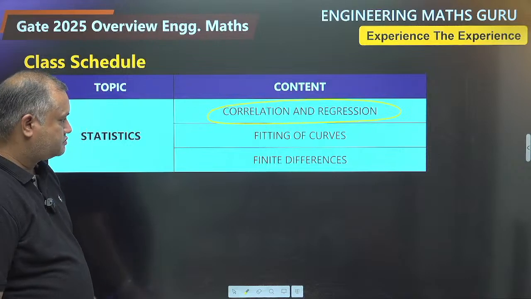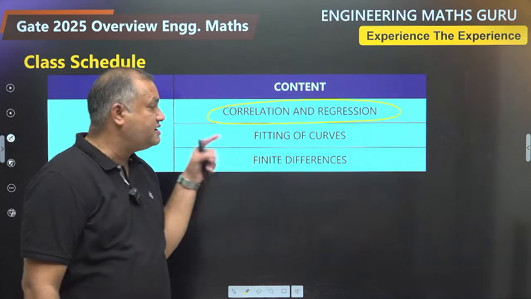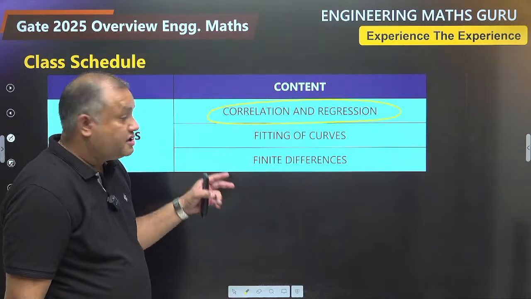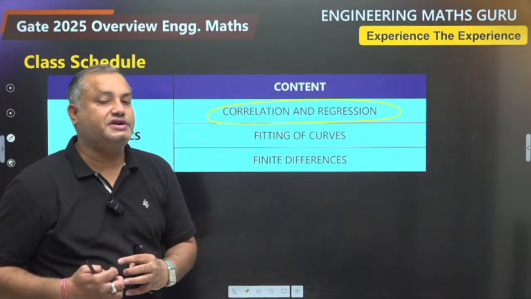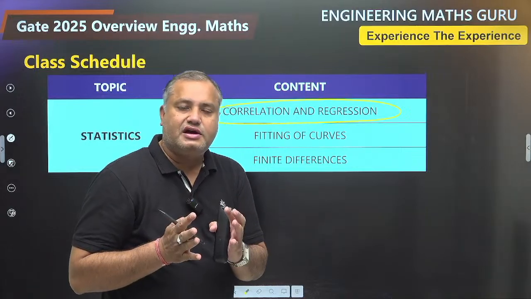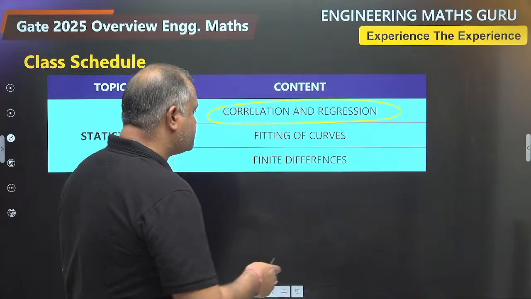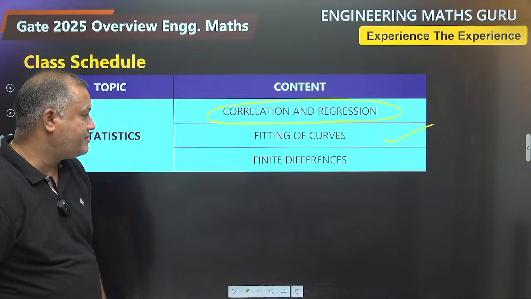Then fitting of curves and finite differences. This is relevant for civil engineering only. So fitting of curves here means what? They will give you a statistical data, a set of equally spaced data. Using that data, we will find the various arbitrary constants present in a given equation. That process is known as fitting of curves. The method used here is known as least square method.